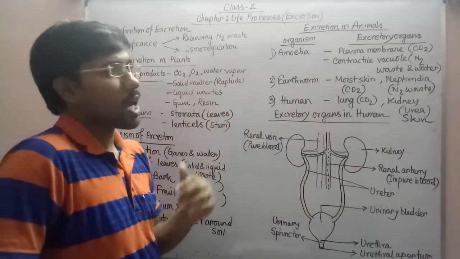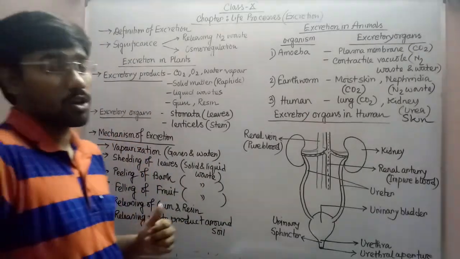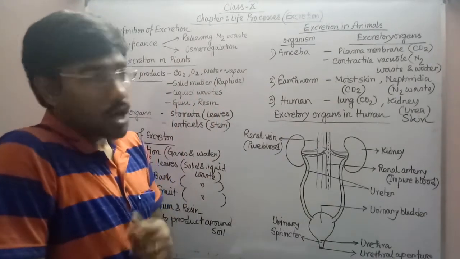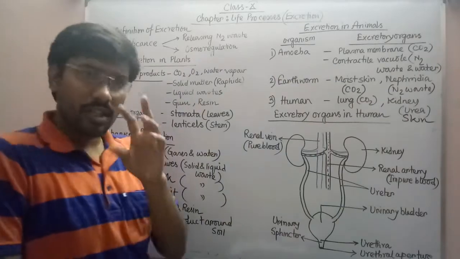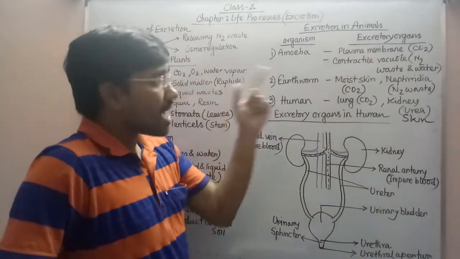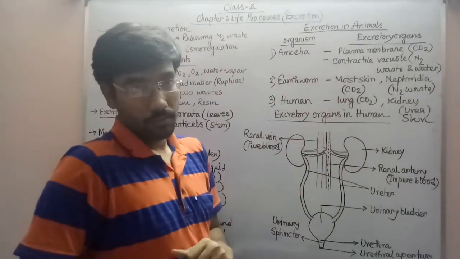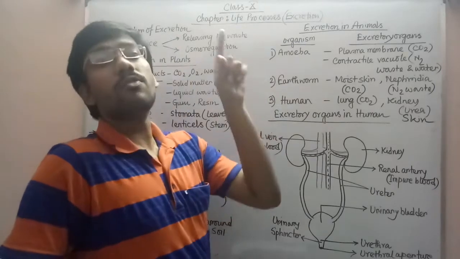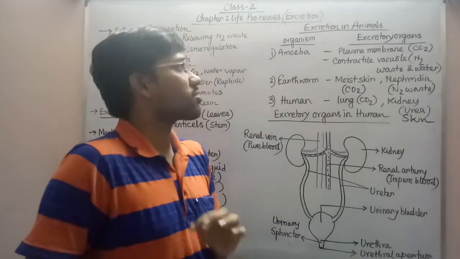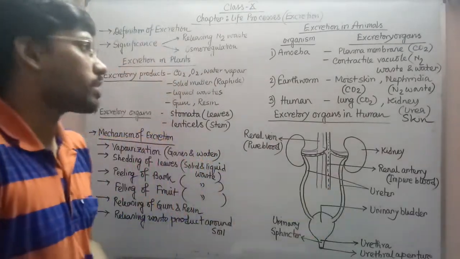In case of amoeba, we can see the plasma membrane is acting as an excretory organ. It is a respiratory organ as well as an excretory organ. Why? Because they can release carbon dioxide through it by the process of diffusion. As well as, if you see the contractile vacuole, that is another structure. It's not only present in amoeba, it's present in paramecium also. That specific structure is responsible for releasing nitrogenous waste and excess water, as well as maintaining osmoregulation. So the contractile vacuole is a specific excretory organ present in the amoeba, and the plasma membrane obviously is there for the diffusion of carbon dioxide.